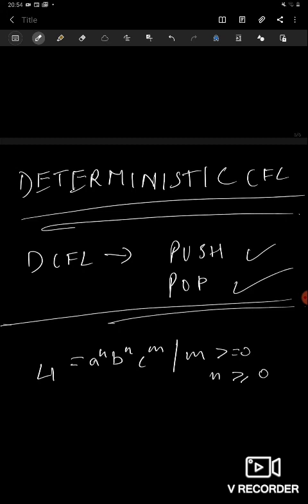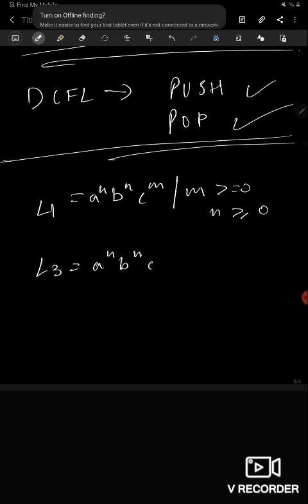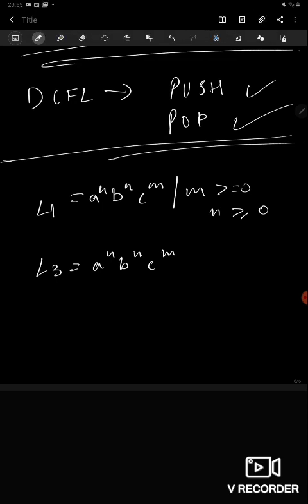On the other hand, if we have an L3 which is a^n b^n c^m union a^n b^m c^m, here n and m are greater than 0.